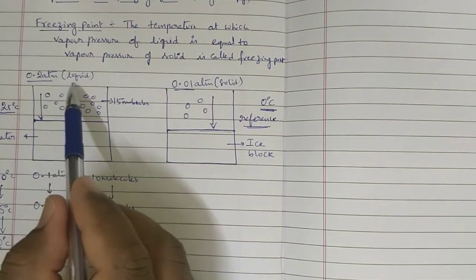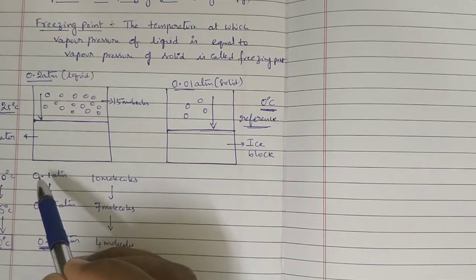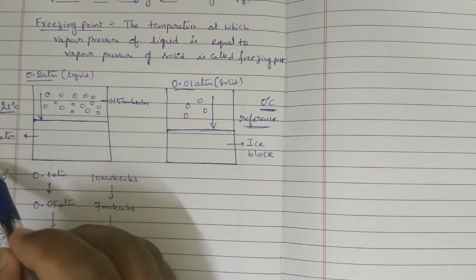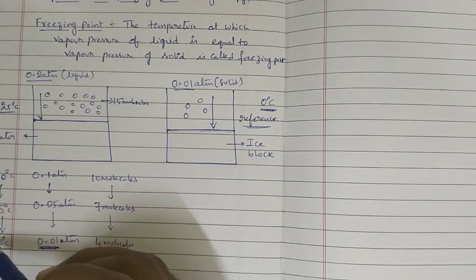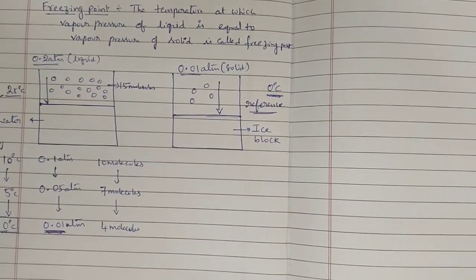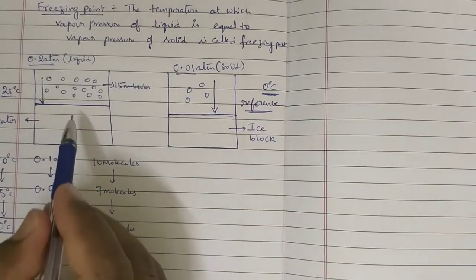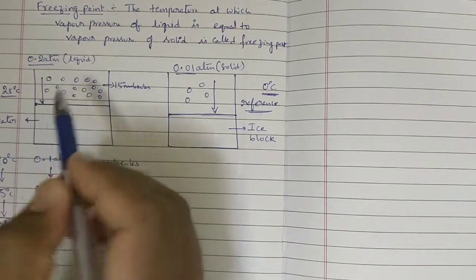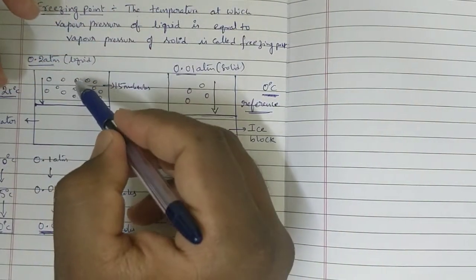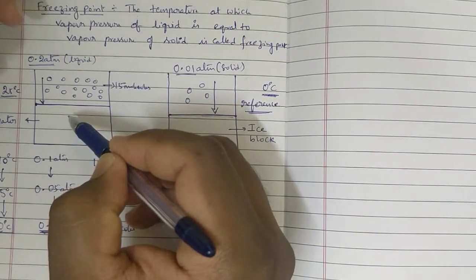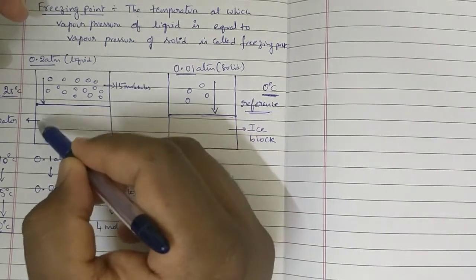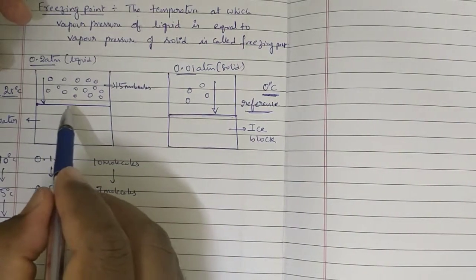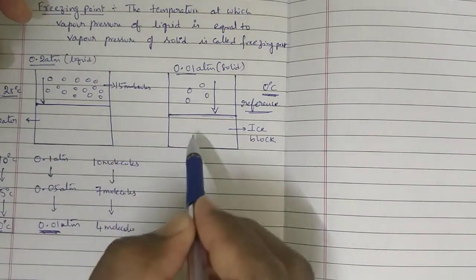To make the vapor pressure of liquid equal to vapor pressure of solid, we need to lower the temperature of the liquid, 25 to 10, 10 to 5, 5 to 0. So finally, at 0 degrees centigrade, the vapor pressure of that water is getting equal to solid. Meaning, these molecules will come closer and be converted to liquid state. These liquid molecules also will get closer, and at 0 degrees centigrade, these molecules are ready to be converted to solid state.